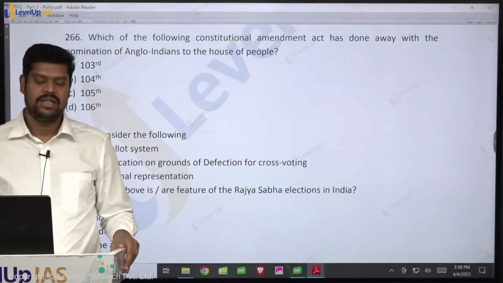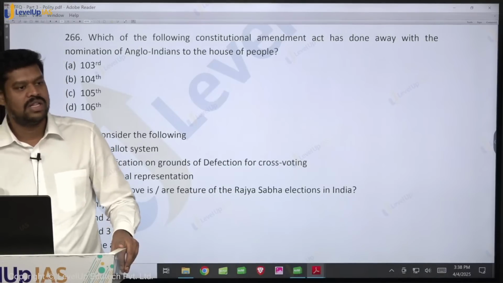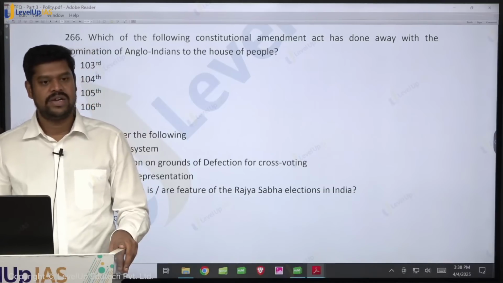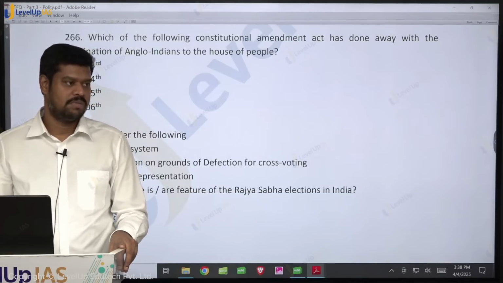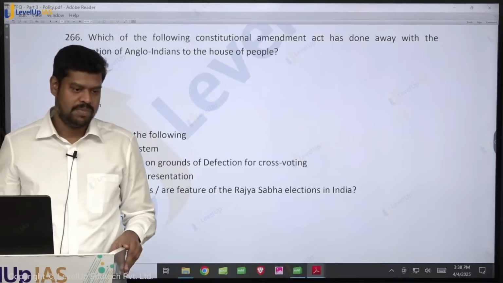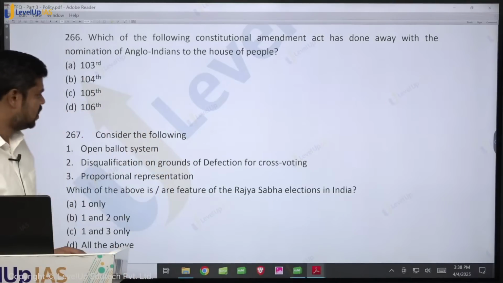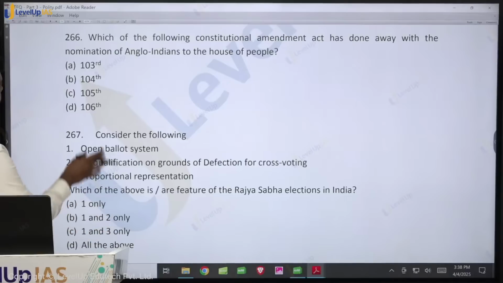Now today women have reservation in all 3 categories of elections: local bodies, legislative assembly and also the Lok Sabha. But yes, it will take some time to get implemented, but that provision is already there in the constitution. Okay. So the latest amendments you should be aware of. So in this case, what is the answer?